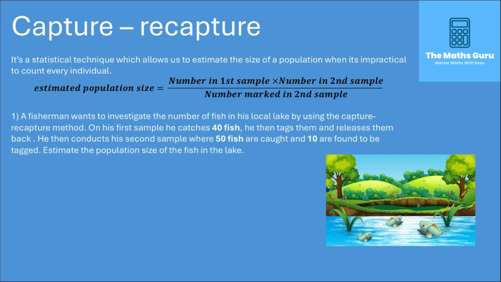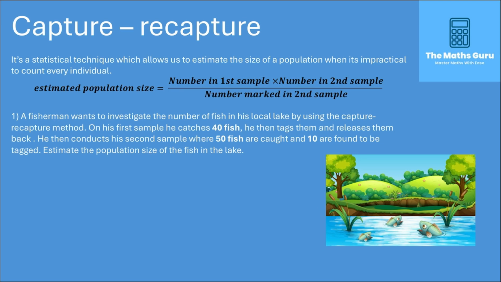So we use a formula, as you can see here: the estimated population size is the number in the first sample times the number in the second sample, over the number marked in the second sample. The capture-recapture method is a method of taking a sample of the fish for the first time, catching them, however many you catch, you then mark them, you then release them back into the lake and collect a second sample, and then you divide by however many were marked when you collected the second sample.